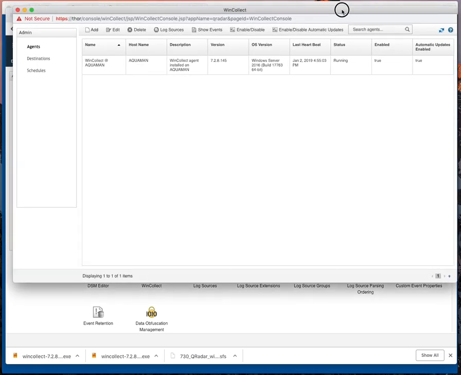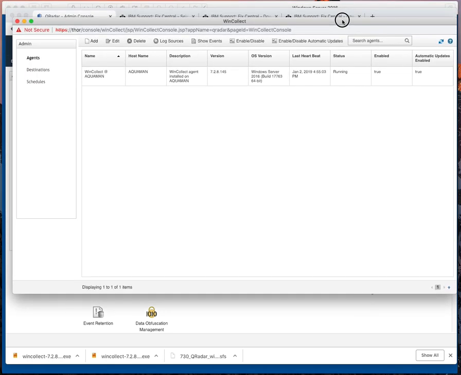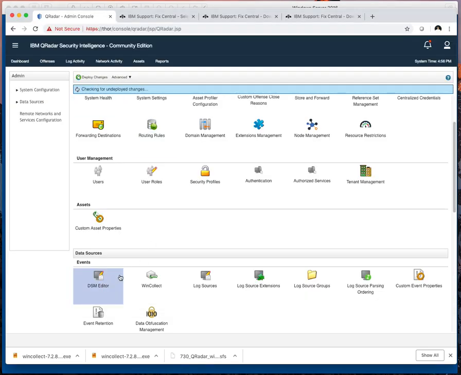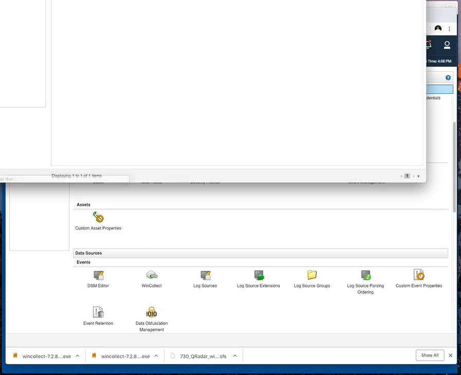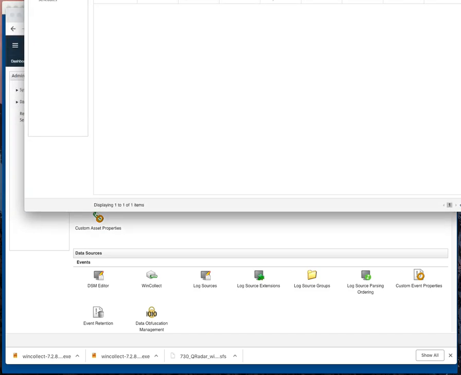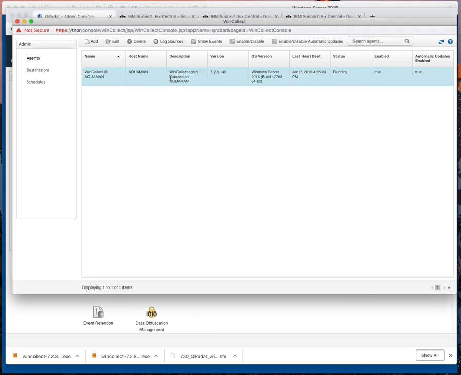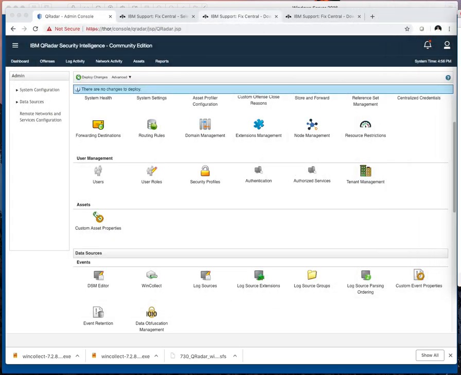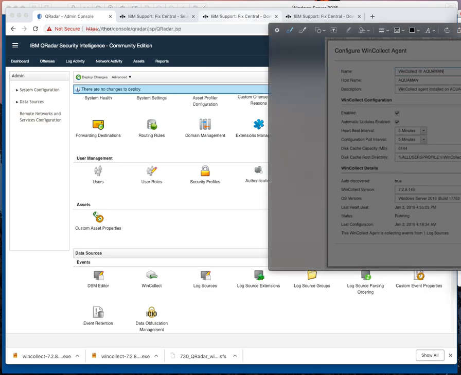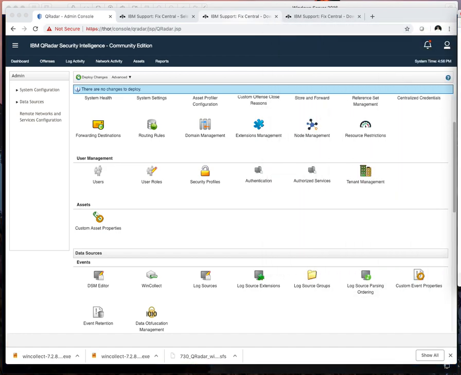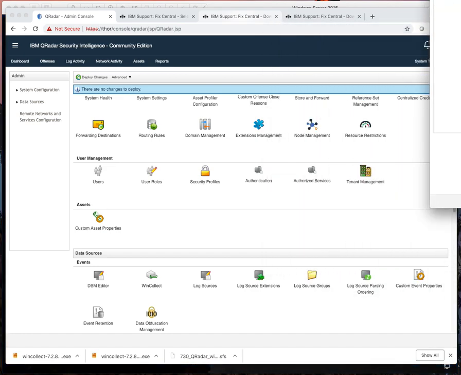Most of the time it'll auto-discover it because, oh, let it restart first. I think it's because I had this in here before, so it's not going to want to auto-discover it the second time. That's okay. I'm going to pull this to the side and we're going to open a new window to add it. Oh, whoops. Saving those settings there. Okay, we're going to click add.